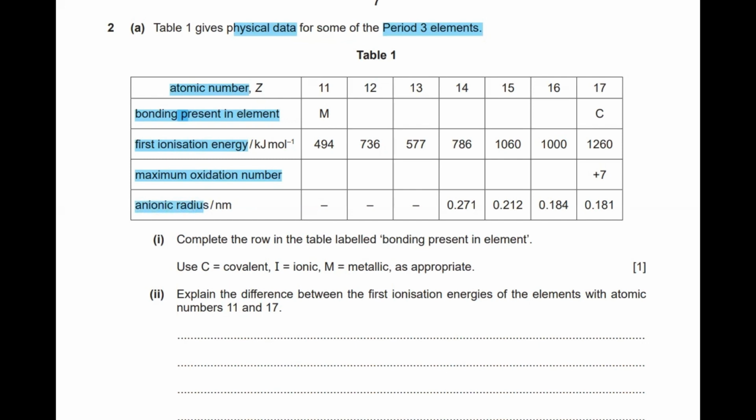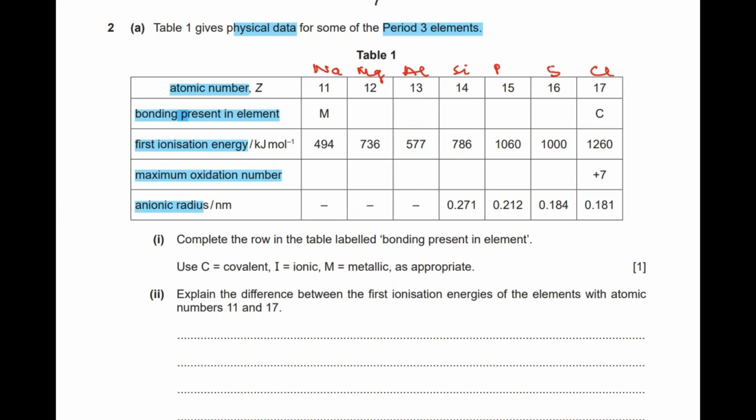They give you the elements with atomic numbers 11, 12, 13, 14, 15, 16, and 17. So atomic number 11 means they're talking about sodium. This is magnesium. This is aluminum. Then we have silicon. Then we have phosphorus, sulfur, and the last one is chlorine. So these are the elements which I have written down taking help of the periodic table just to help me figure out things in an easier way.